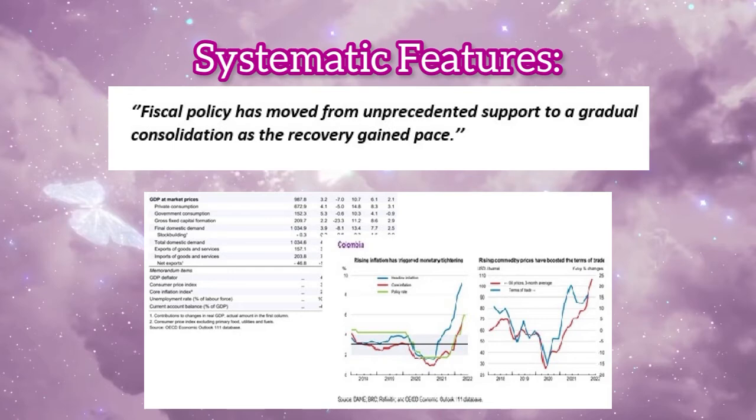Then we have systematic features. On the textual level, we can see that graphics and a table are there. It is simply structured with titles and subtitles as usual. We can notice that these graphics and a table are on the first page and second page. Also, we have the syntactic level, where complex phrases and short sentences are seen.